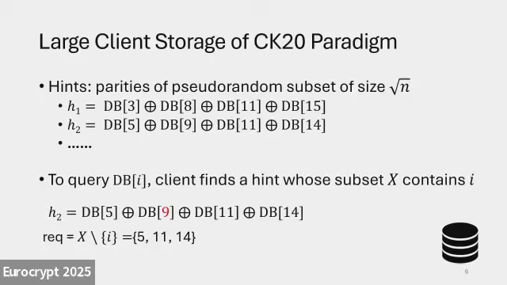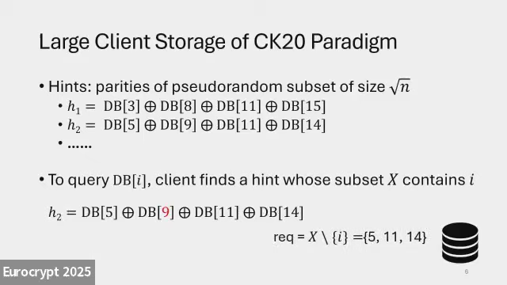It is important to remove the item you're looking for, because you don't want to directly send a subset containing what you're looking for to the server. So the actual scheme is a little more subtle than this. But roughly speaking, the client sends this query to the server. The server, all it needs to do is to fetch these corresponding items, the ones in the client query, and send them back.